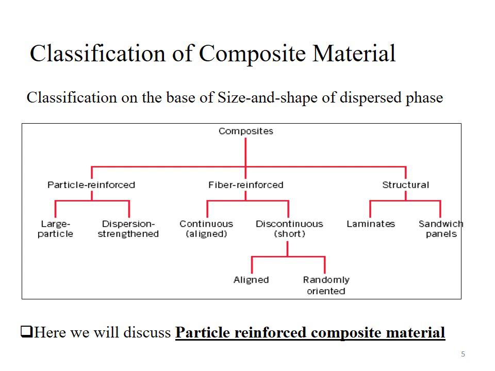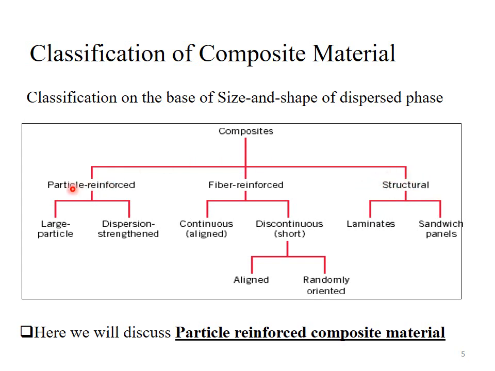But here we will discuss the classification based on the size and shape of the dispersed phase. I mean the classification based on the size and shape of the reinforcing phase. Remember, the reinforcing phase is present in a discontinuous form. That's why it is called the dispersed phase.